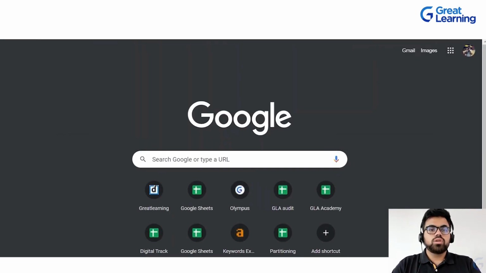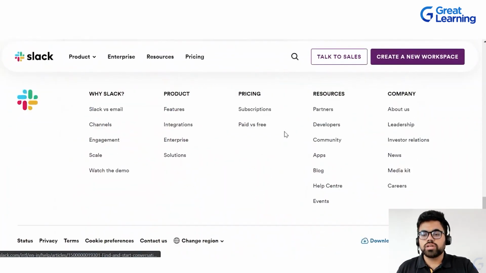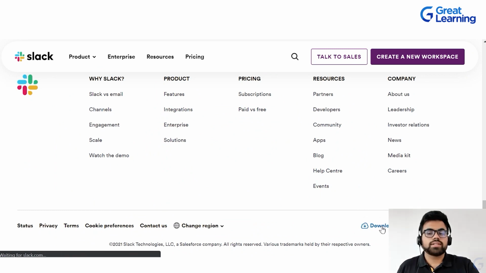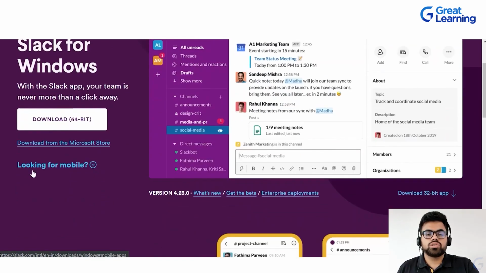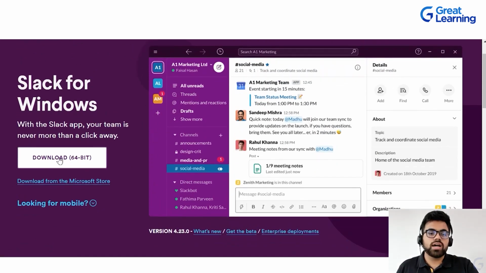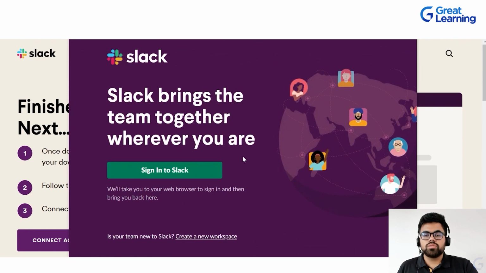Now I would also give you a particular thing: if you do not want to work on the browser and want a particular dedicated app for it, on their website slack.com, you can go to the end of the page and you have a particular option called download Slack. So I'll click on it. Now you can choose whatever system you're using. Since I'm using Windows, it already shows me download Slack for Windows. I have a 64-bit processor, so I'll just click on 64-bit, and as you can see, it is running the application. If I click on this, all right, it has downloaded Slack.